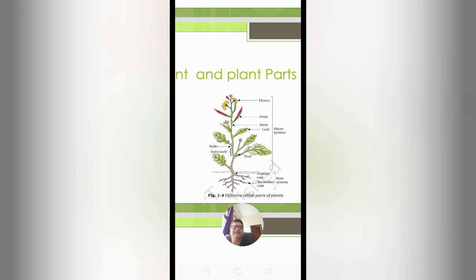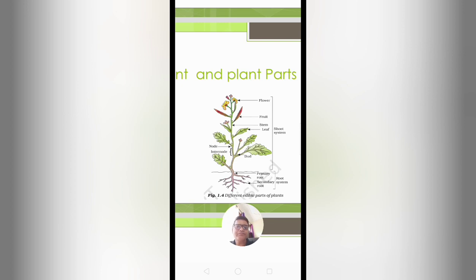And the leaf is the site of the process of photosynthesis. Without photosynthesis we cannot expect the formation of food. That food, in chemical form, is transferred to the seed, inside the flower, in the fruit.